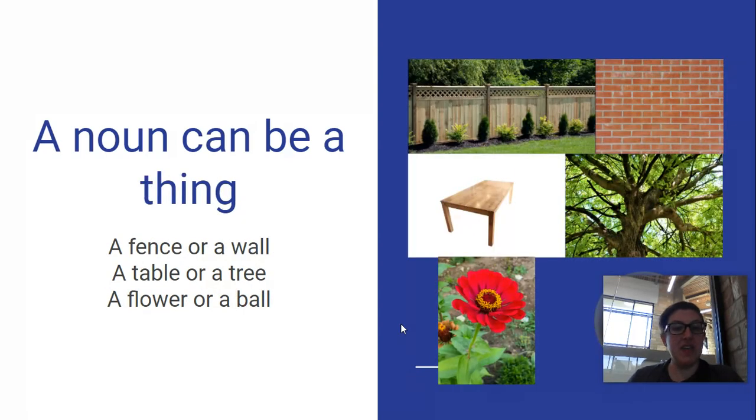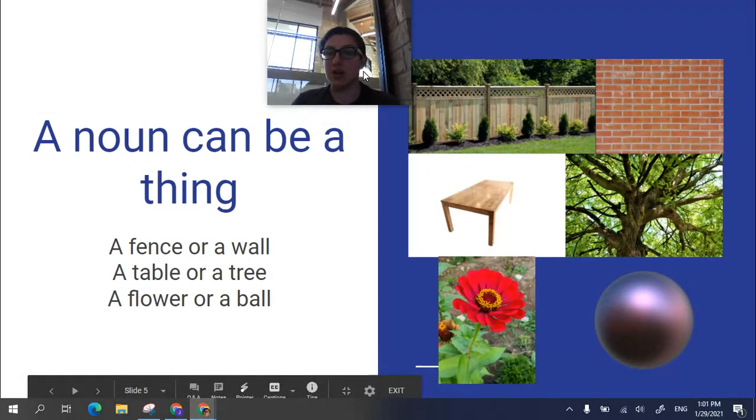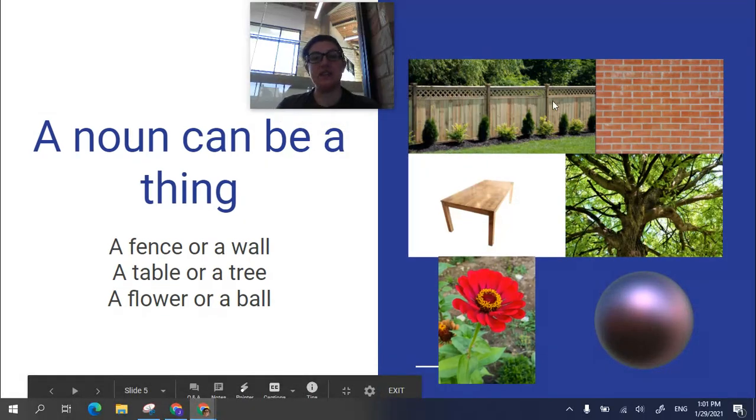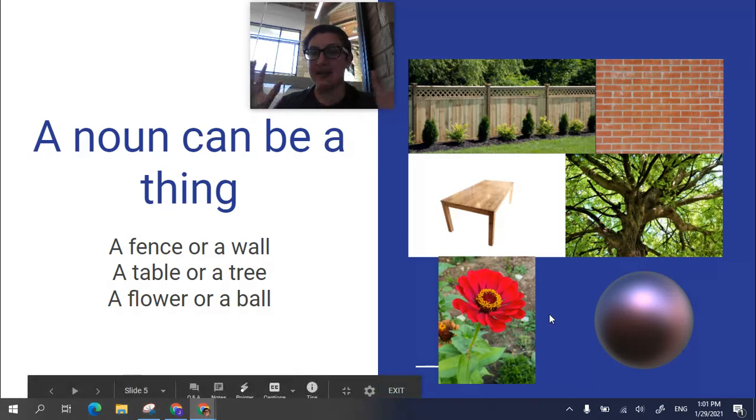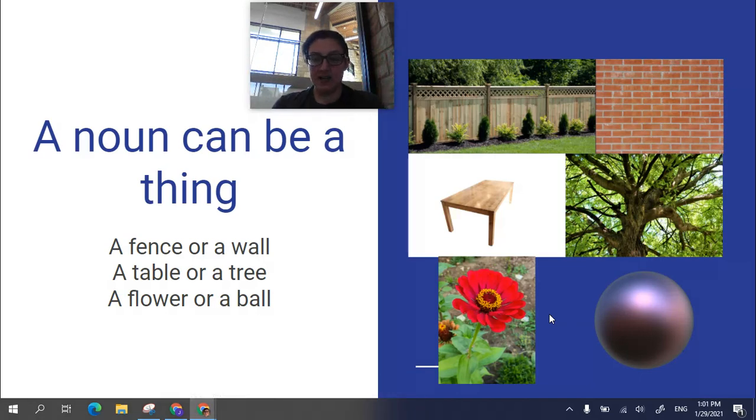A noun can be a thing, a fence or a wall, a table or a tree, a flower or a ball. Okay, so these are just some more nouns. These are the things. A fence would be around your yard. A wall is something you can touch. All of these things here are something that you can touch, right? They're real things, they exist.